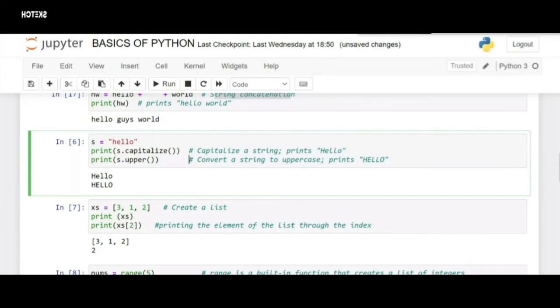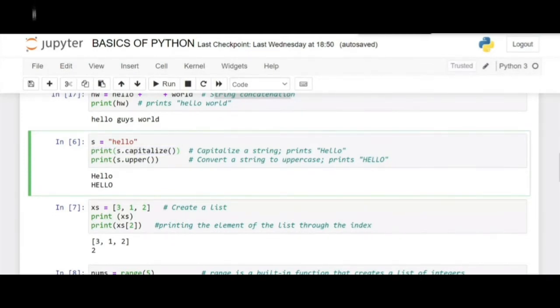Coming to capitalization and built-in functions of string. I've taken a string: I have declared a variable s and assigned the value hello to it. Whenever I use this function, capitalize, it is used to capitalize the first letter. Whenever we start a sentence, we start it with a capital letter, right? So if there are several sentences in a book and we need to capitalize each and every statement, we need not go and press backspace and capitalize it every time. We can use this function in Python and we can do it.